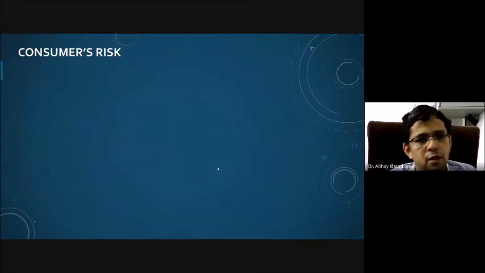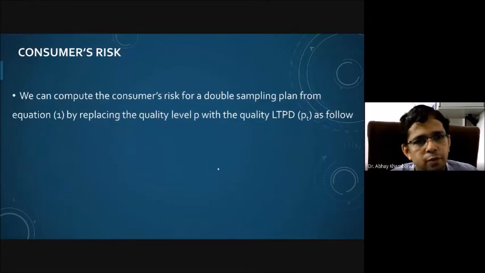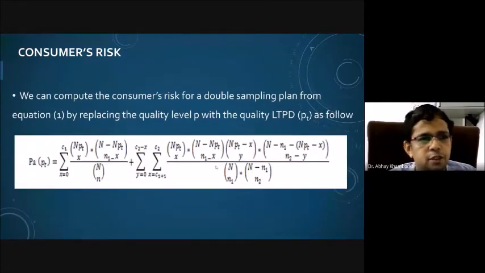So again, instead of P, we replace it by PT, and the resultant expression is nothing but the consumer's risk. You can see here, instead of P, now we have PT. So this expression is nothing but the consumer's risk.